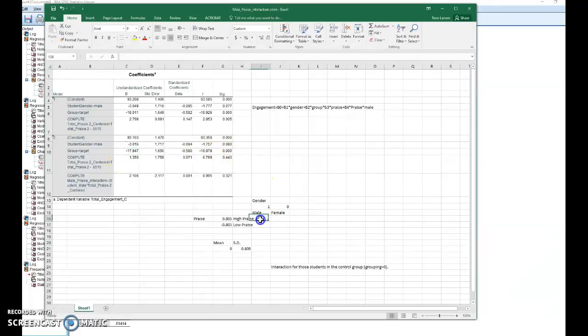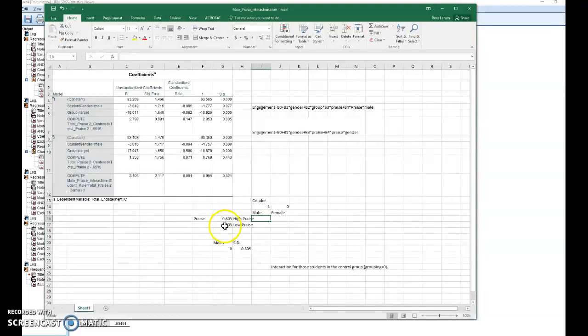So let's go ahead and do the new equation with group gone. Engagement is equal to beta naught plus beta 1 times gender plus beta 3 times praise plus beta 4 times praise times gender, and do what I did in the previous video. The only difference is instead of 0s and 1s everywhere, I have these standard deviation values.